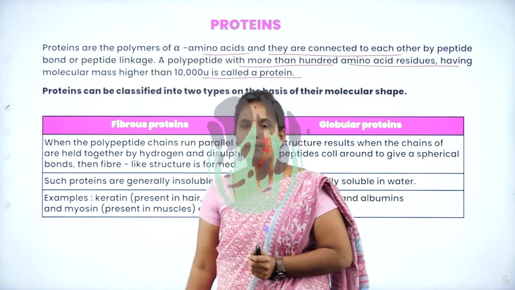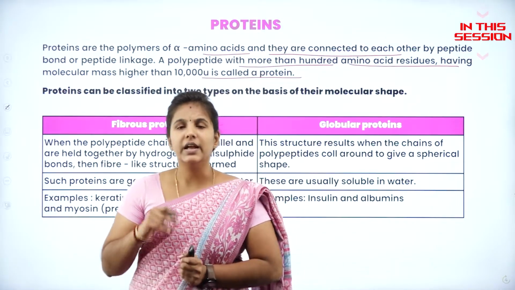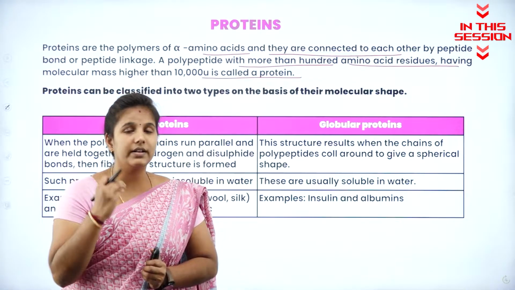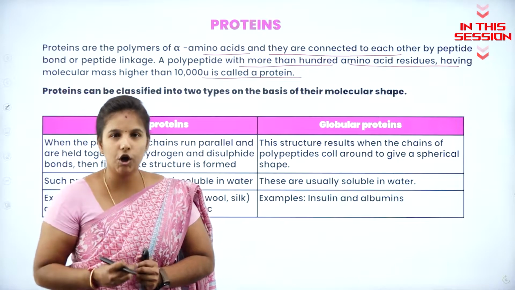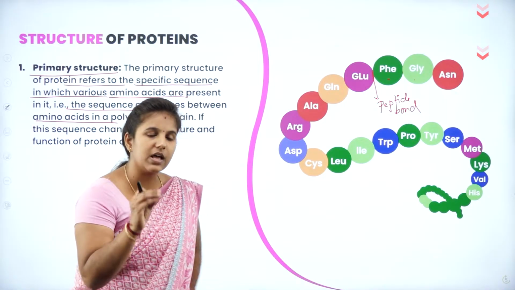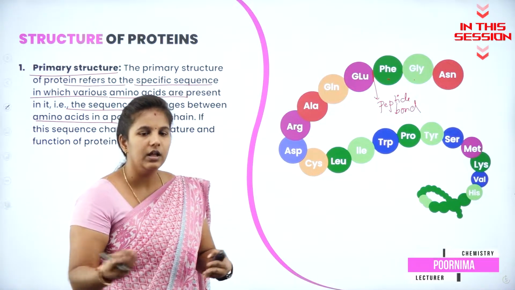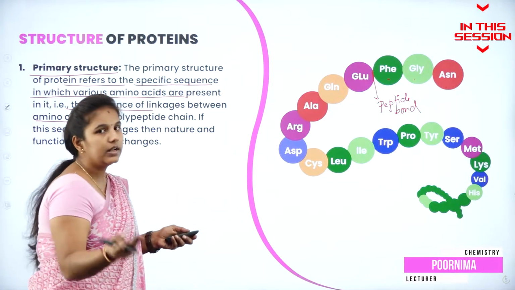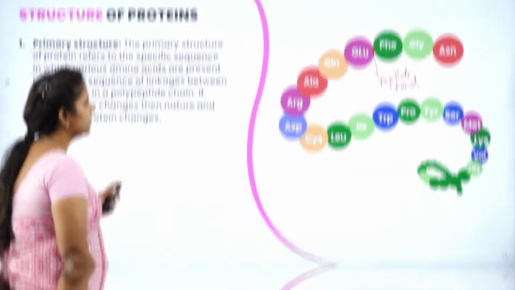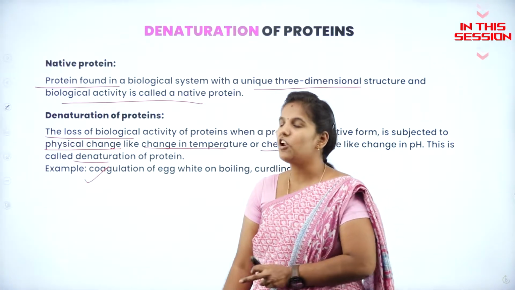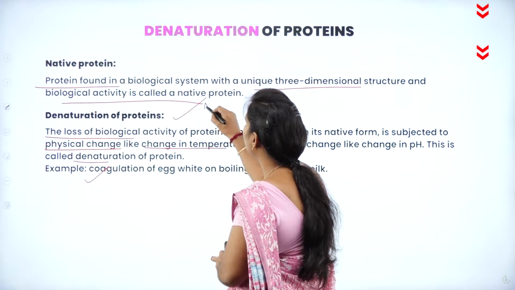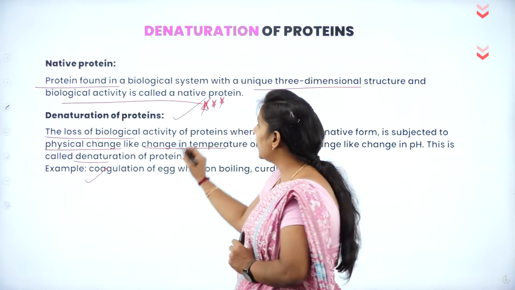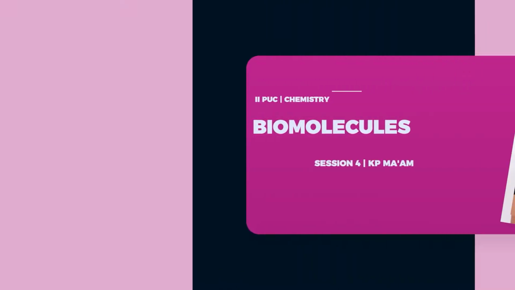Proteins are very important for the human being because they provide growth as well as maintain development in the living organism. The primary structure means each amino acid binds together to form a sequence, and between the amino acids there will be a linkage known as peptide linkage. Remember, denaturation of protein is very important from the examination point of view, and it can be asked for 2 marks.